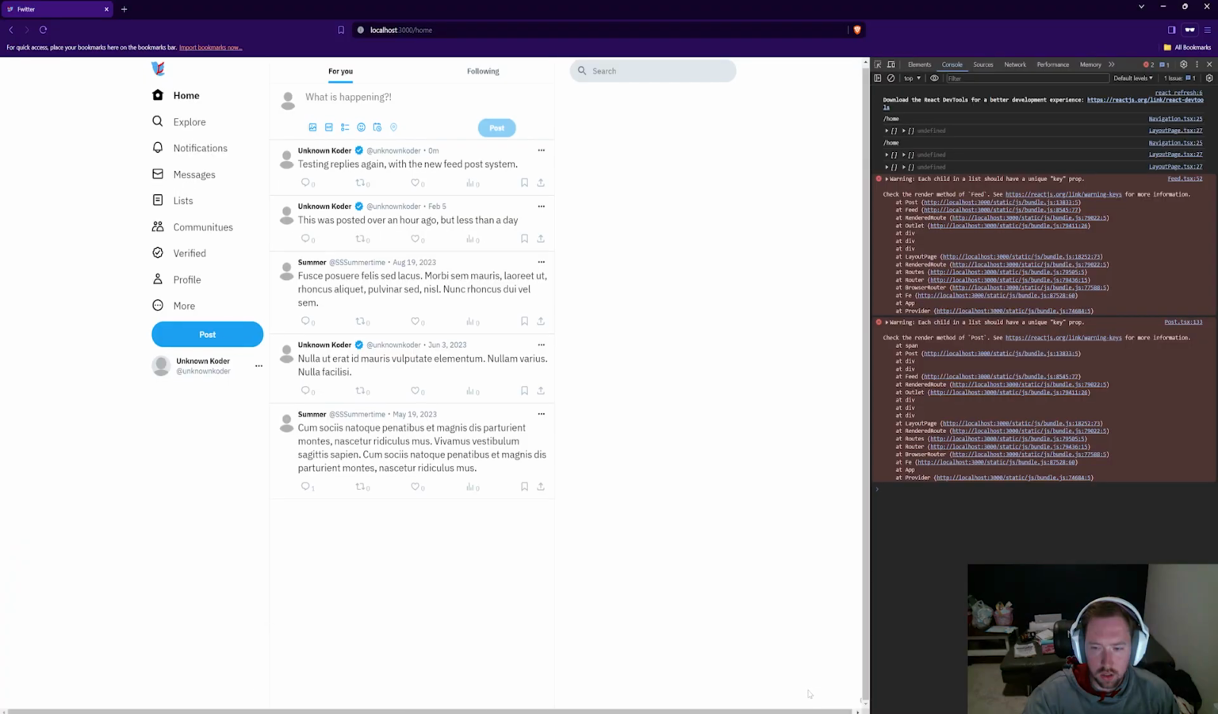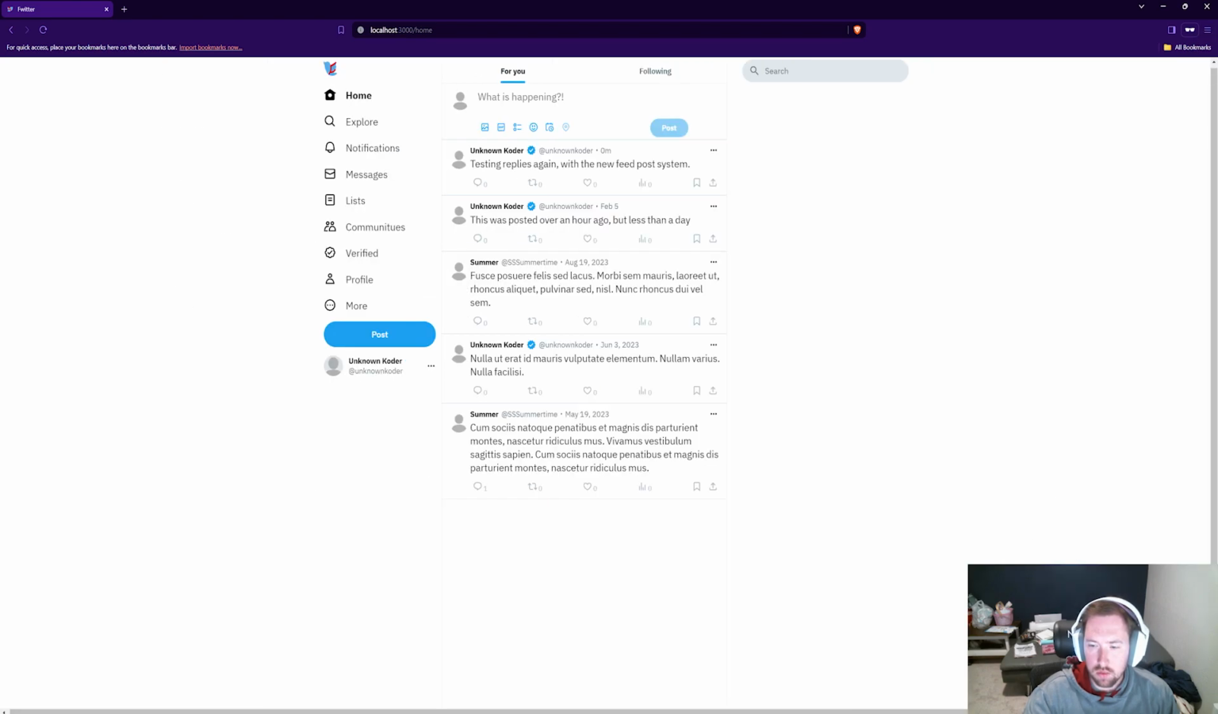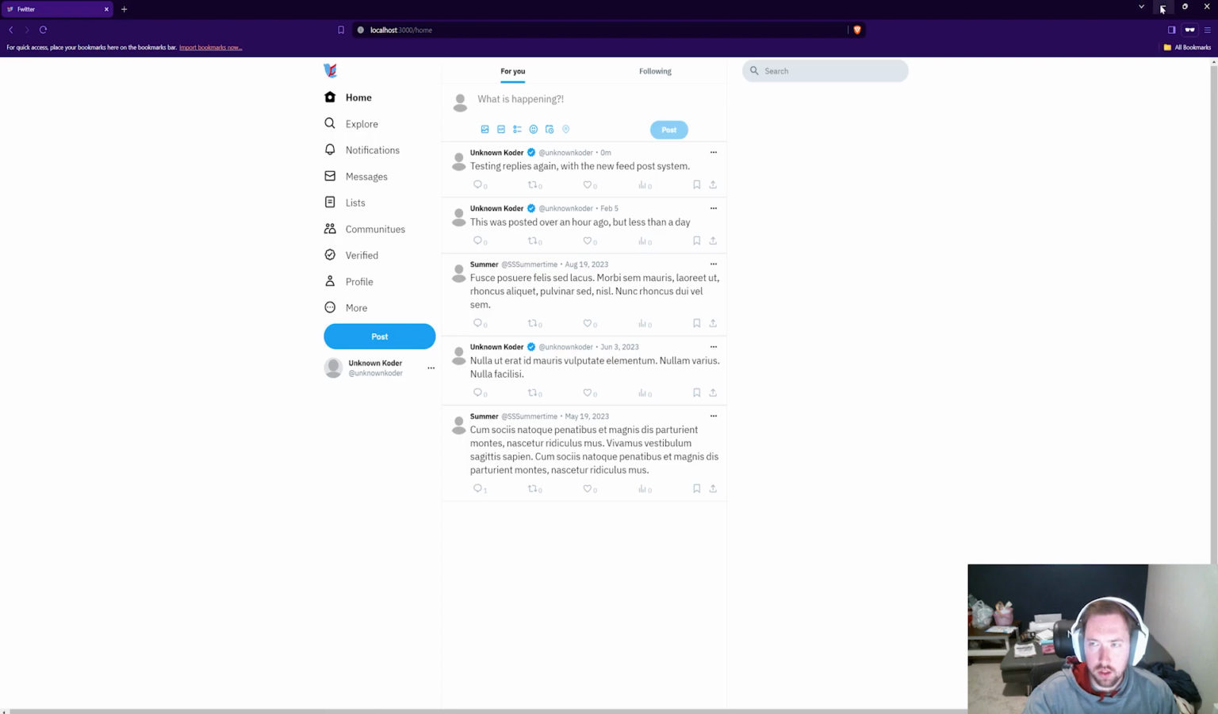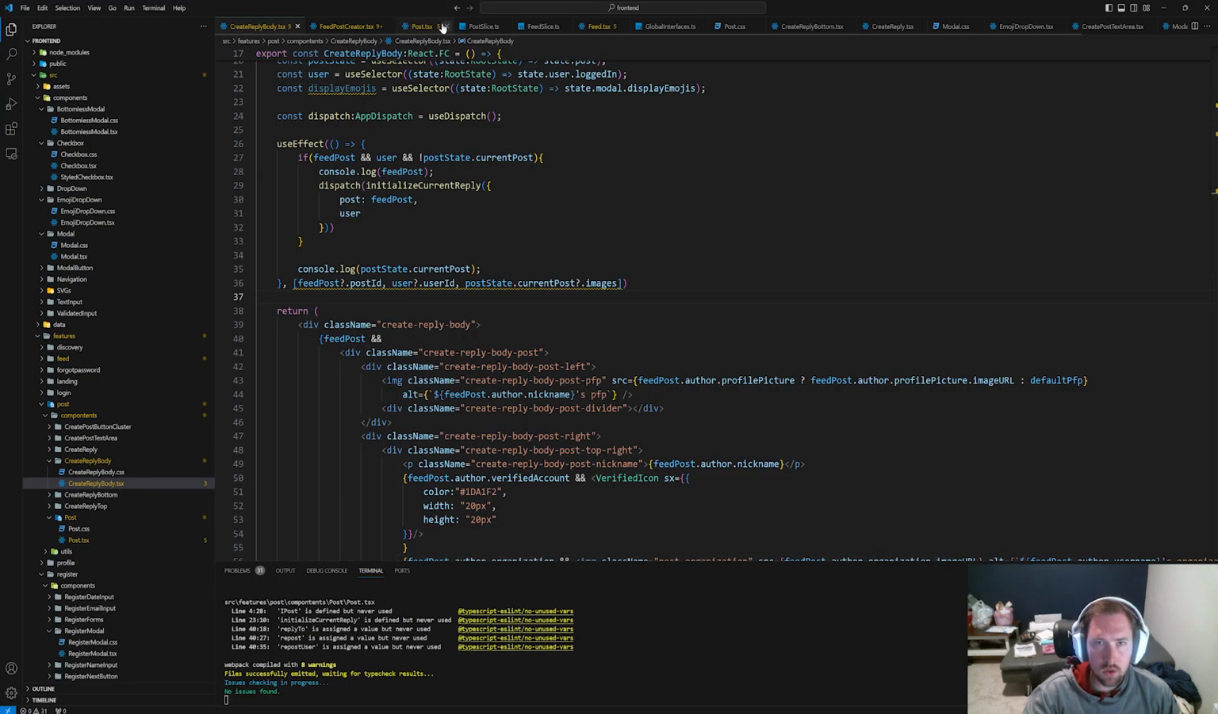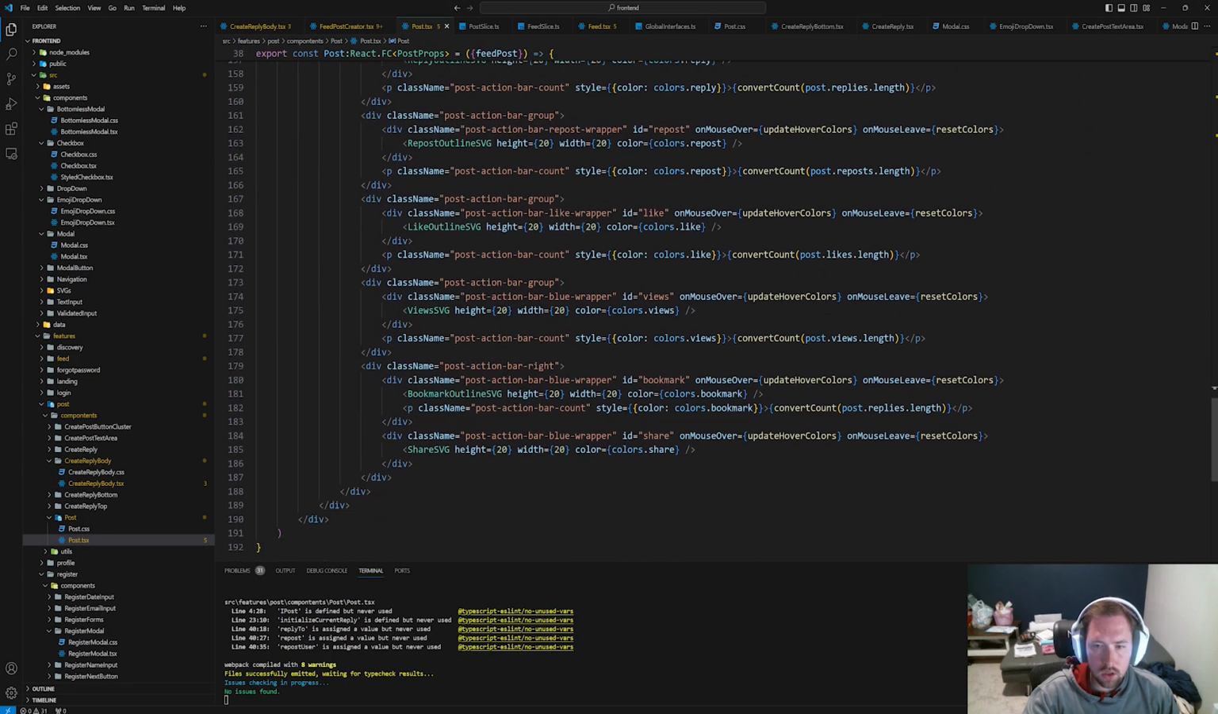So there should be a bug. Yeah, if you scroll over to the right, you can see there's a 0 here, and that goes to the bookmark. And I couldn't figure out why it wasn't working. So let's go into our post, and down here inside of our bookmark, I think it's because there's no group on this. So what I might have to do is, we have this wrapper. It's the post action bar group.